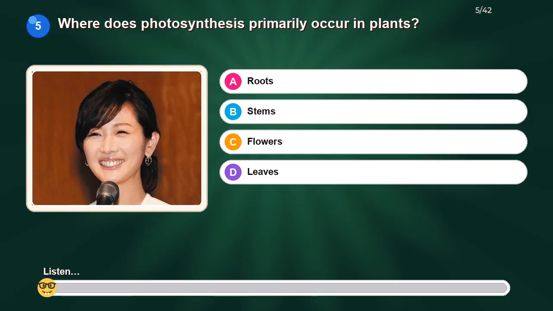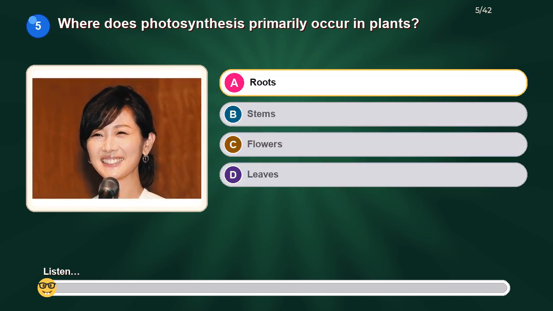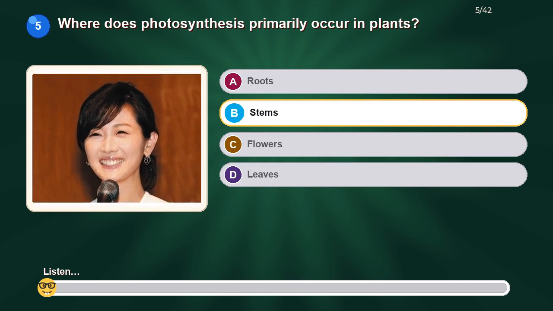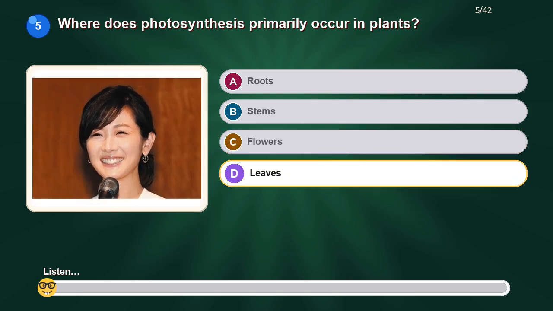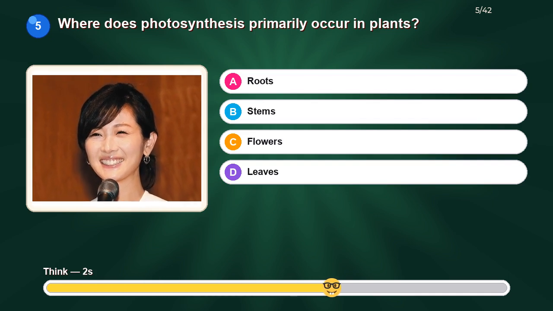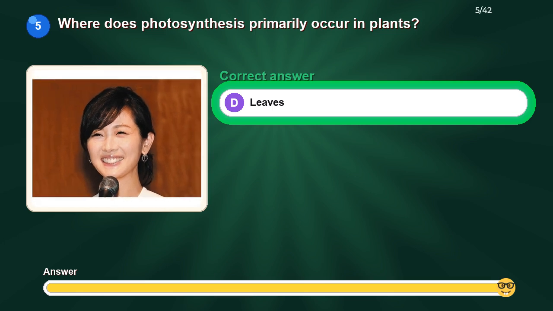Where does photosynthesis primarily occur in plants? Option A, roots. Option B, stems. Option C, flowers. Option D, leaves. The correct answer is leaves.